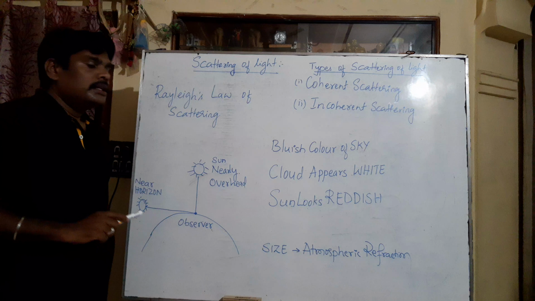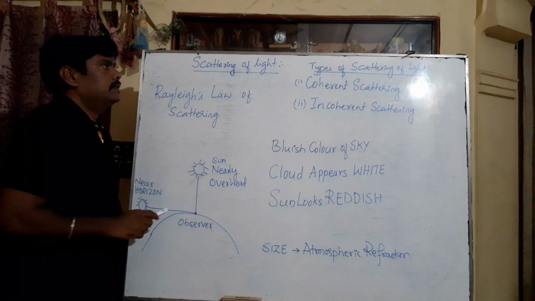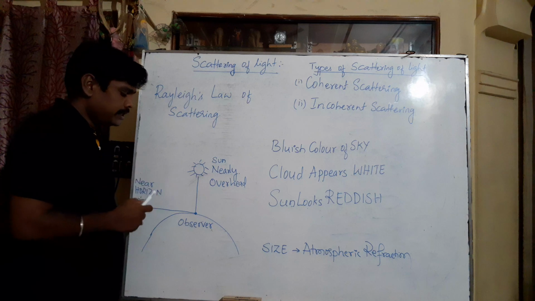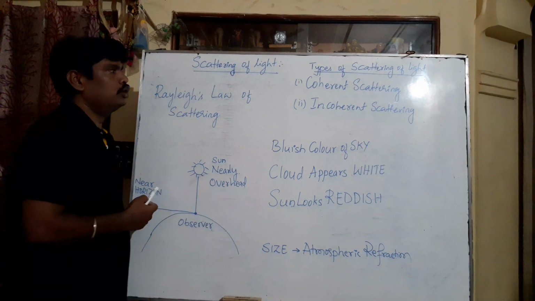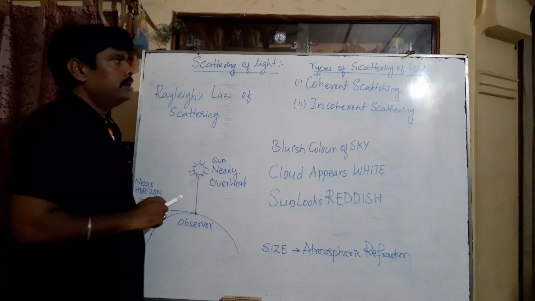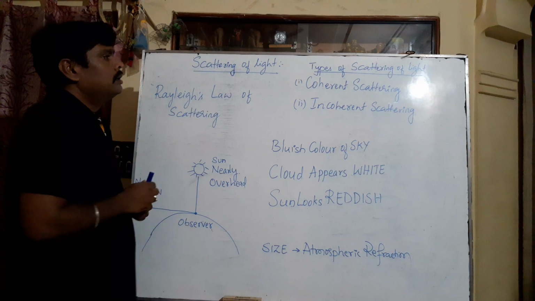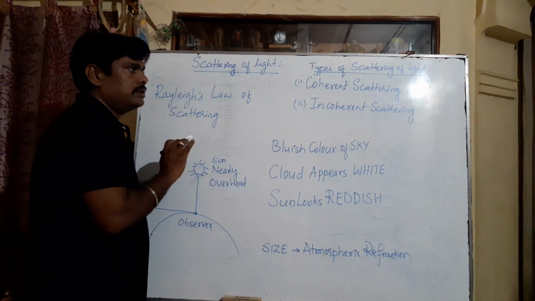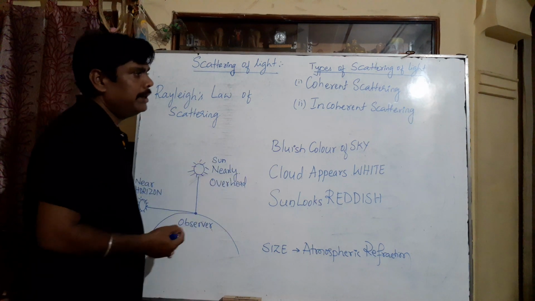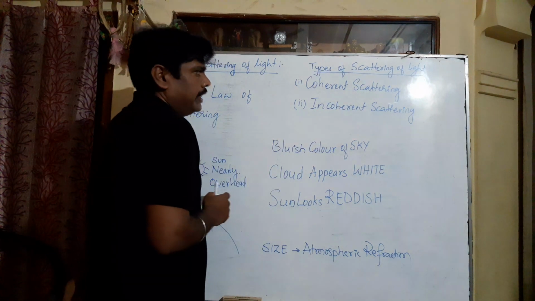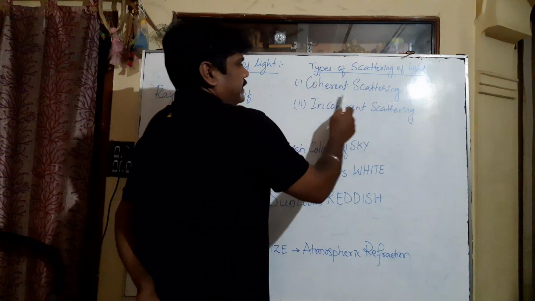In physics, the definition states that the absorption and re-emission of sunlight by the atmospheric gas molecules is called scattering of light. Absorption is a process and the light is emitted immediately. Depending upon the emission wavelength of light, there are two types of scattering.